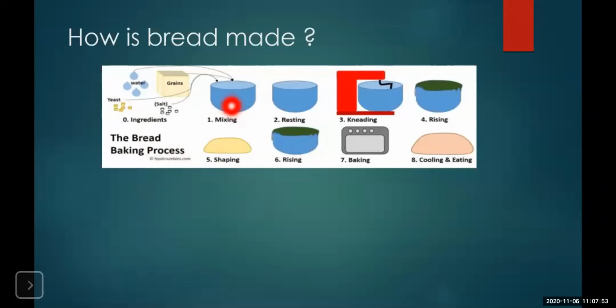It is powdered. Yeast and water are used. These are mixed in a container and kept for 15 minutes to 1 hour for resting. It is mixed properly and kept for rising.